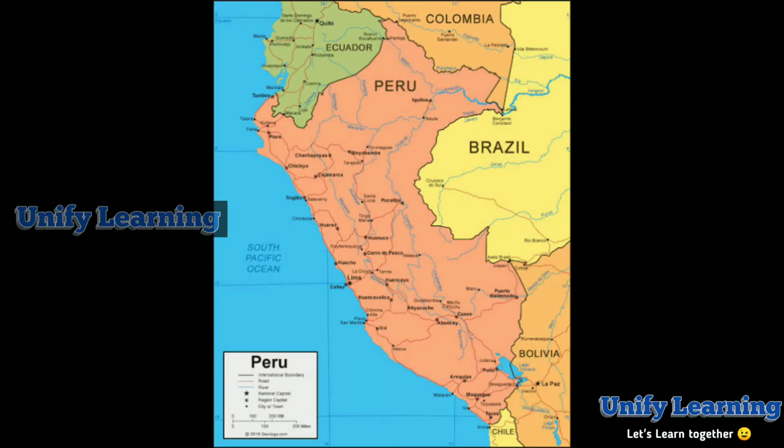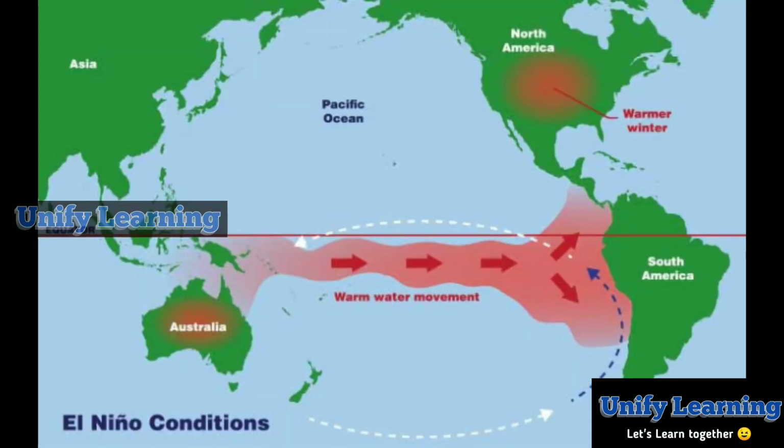Let us try to understand this definition. You can see the Peru in South America. The coast of Peru, the area highlighted, is having cold currents during the normal year. But coming to El Nino year, the cold currents are replaced with the warm currents.